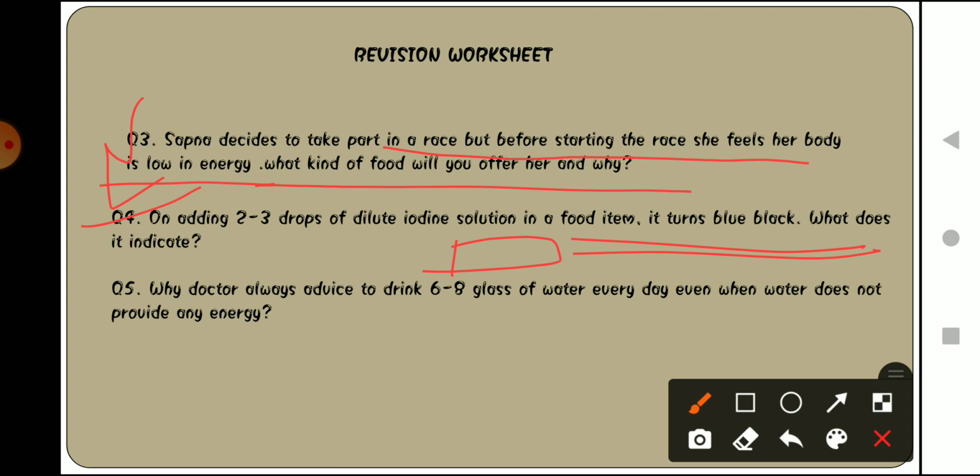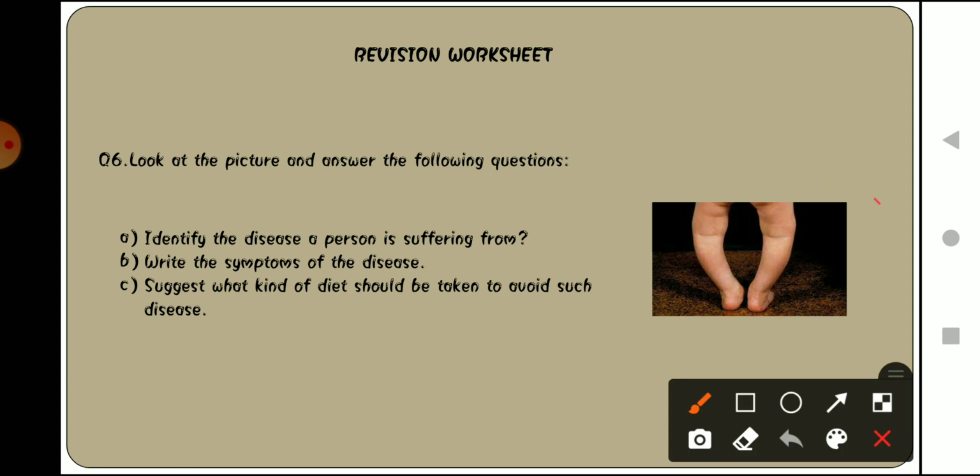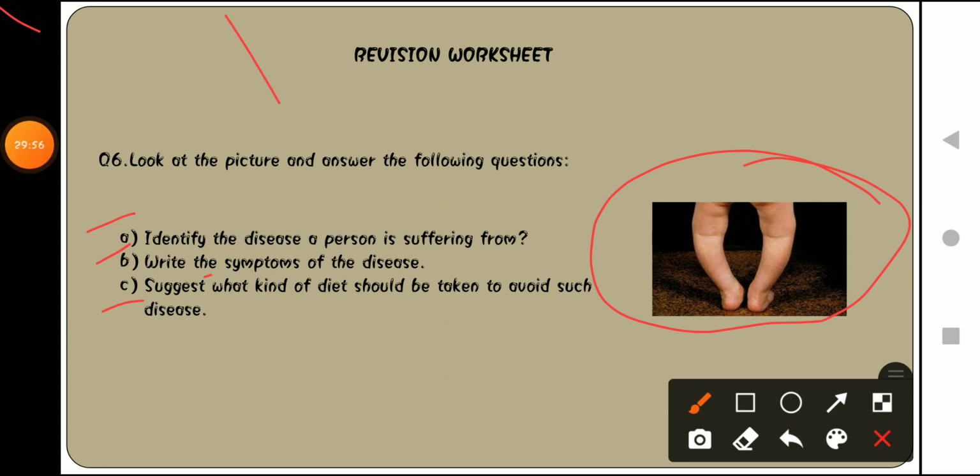Okay, now let's move on to the next question that says, look at the picture. This is a picture and you have to answer these questions. What is the first question? Identify the disease a person is suffering from. What is it? Yes, the disease is rickets. As you can see, the legs of the child show the inconsistency in the bones.